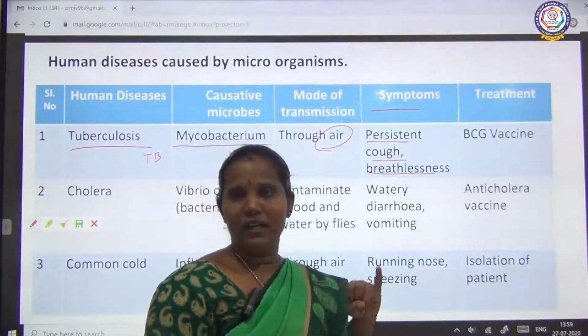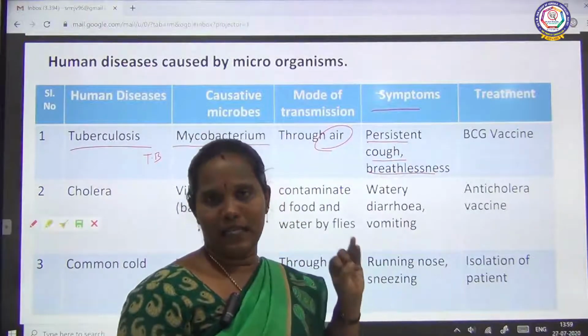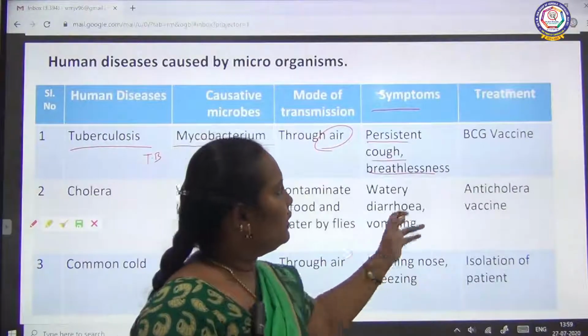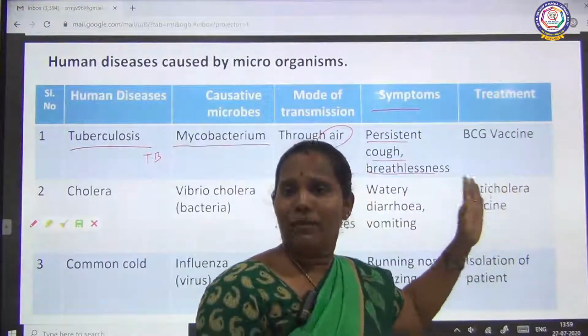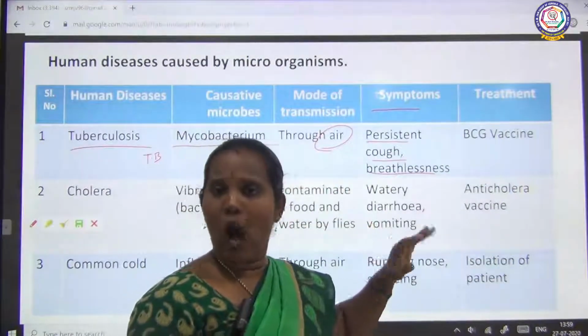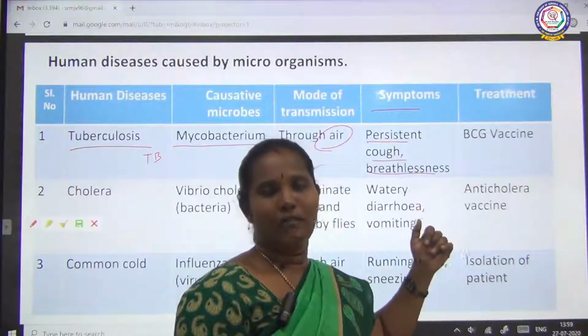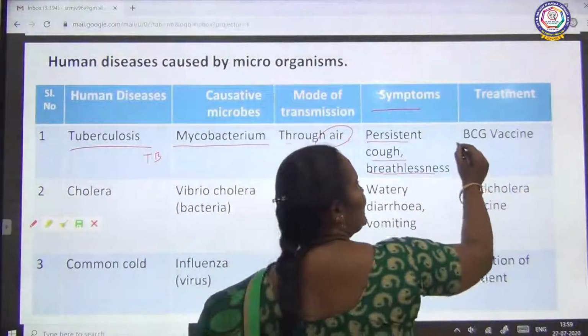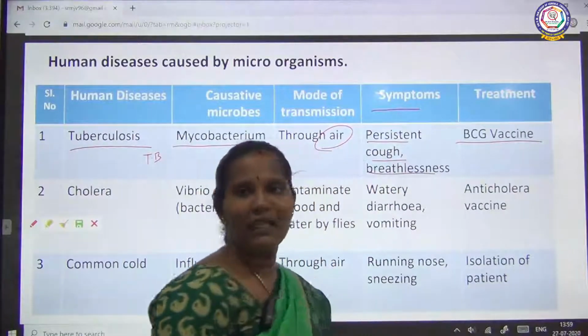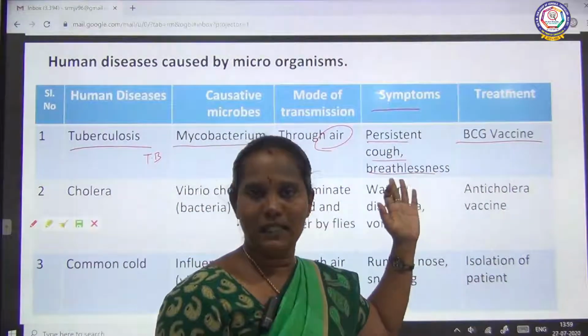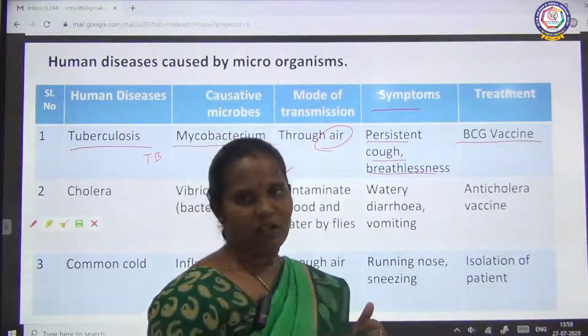This is the symptoms. Next one, what is the treatment if the person is affected by TB? How can we cure this person? By giving the BCG vaccine. This vaccine is used to cure TB patients.